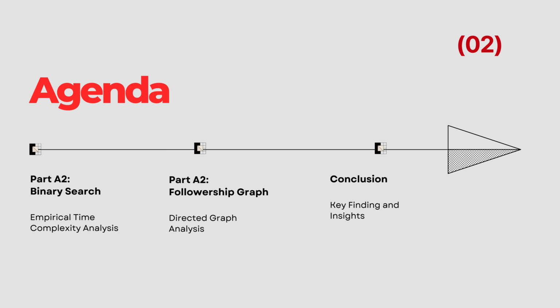This page presents the agenda of our presentation, meaning what topics we are going to cover. According to the agenda written here, the project is divided into two main parts. Part A2 is focused on binary search, where we analyze its empirical time complexity. Part B2 focuses on followership graph analysis, where we work with directed graphs and analyze their properties. The agenda also mentions discussions, conclusion, and key findings, which shows that the project follows a structured analytical approach.